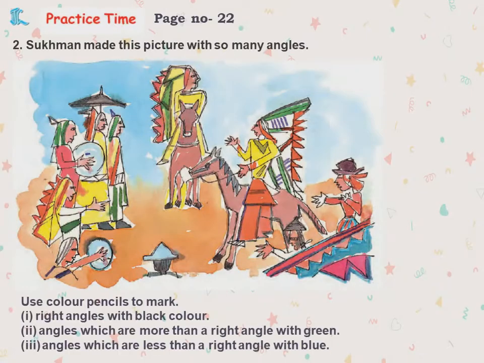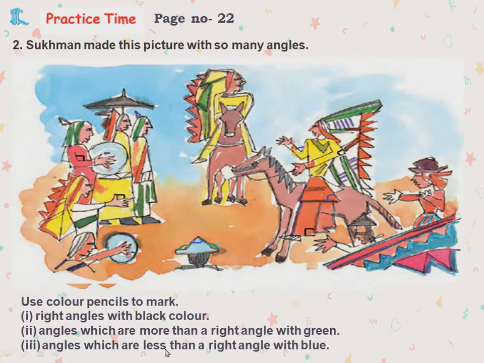Now next, Sukhman made this picture with so many angles. Yes or no? We can find many angles in many places. Here an angle, here an angle. So this is also your creativity. You can check your angles wherever they are and you can make it. So they are asking you to mark right angles with black color, more than a right angle with green, less than a right angle with blue. So this is a sample which I am giving you.